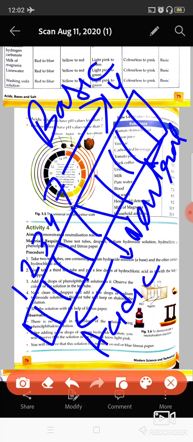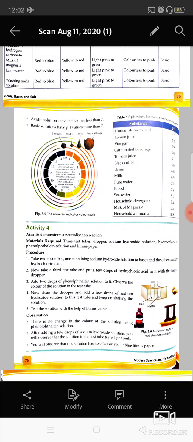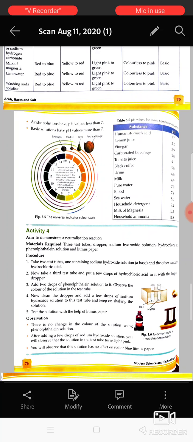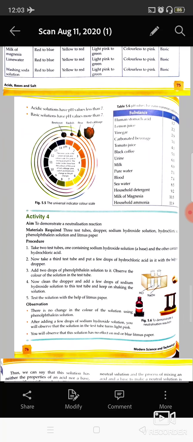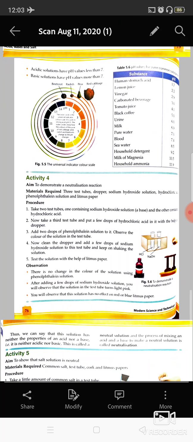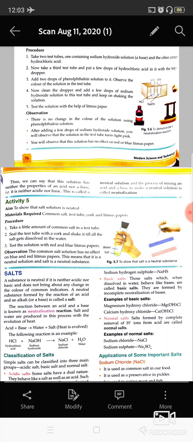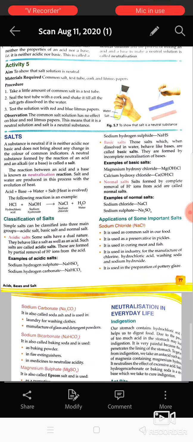So if you use this indicator in water, the pH of water will be 7, means it is neutral, neither acidic nor basic.